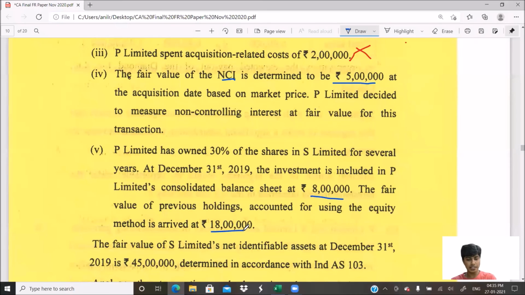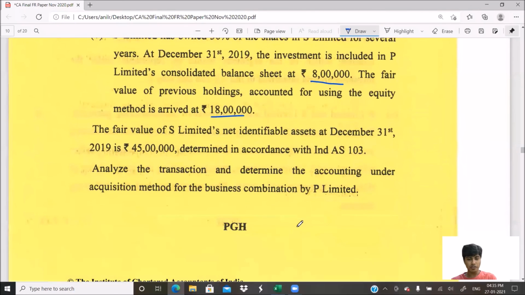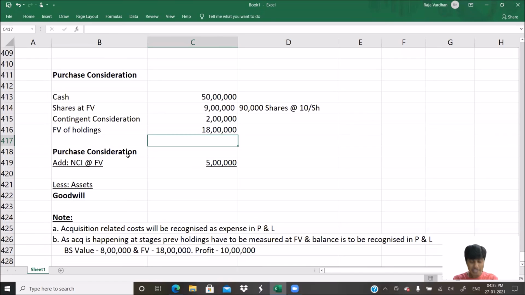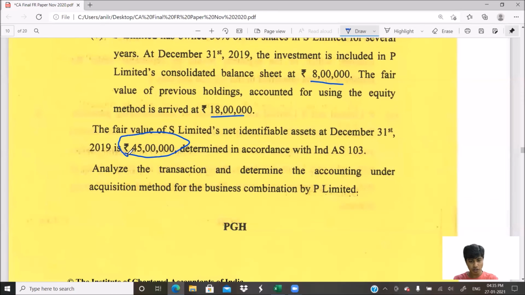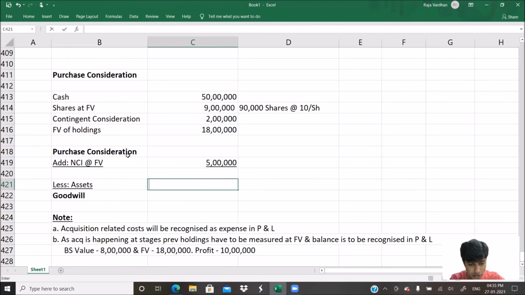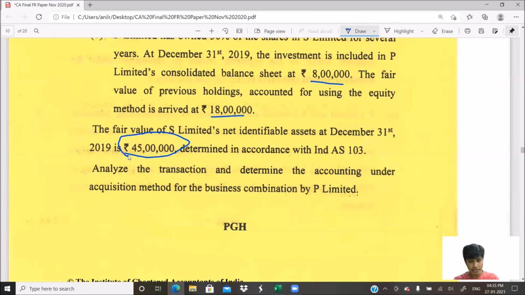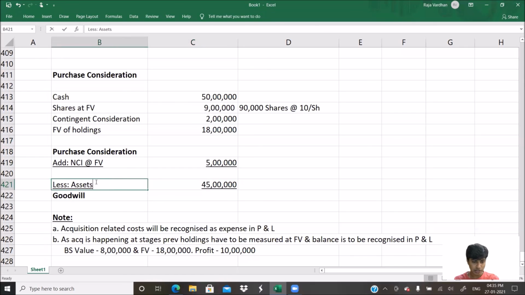Anything else in the question? Then fair value of the assets as on 31st of December 2019 is 45 lakh. This is the value that I'll subtract from my PC plus non-controlling interest. So what is the value of the assets? They've told it is to be 45 lakh. That's it. We have it all. Fair value of identifiable assets.